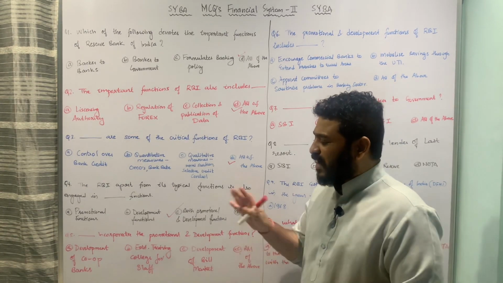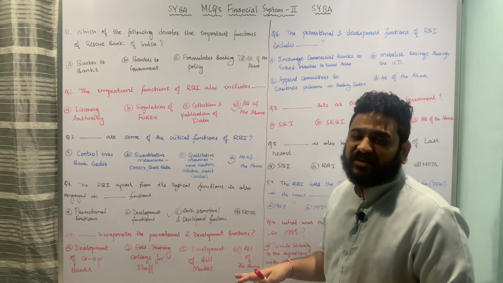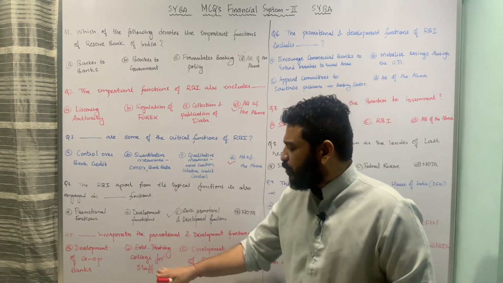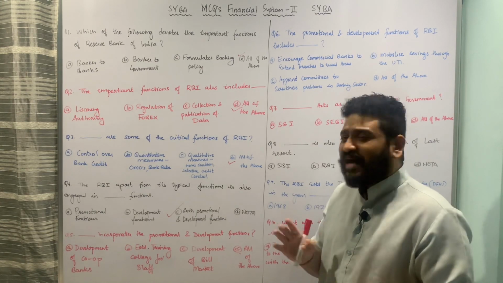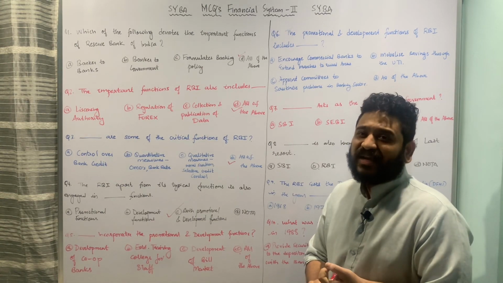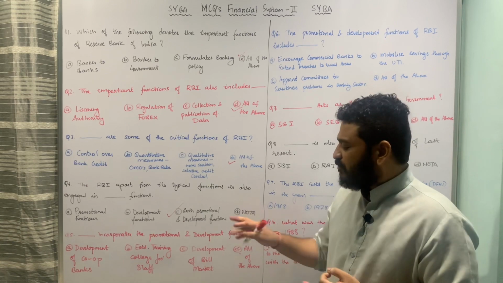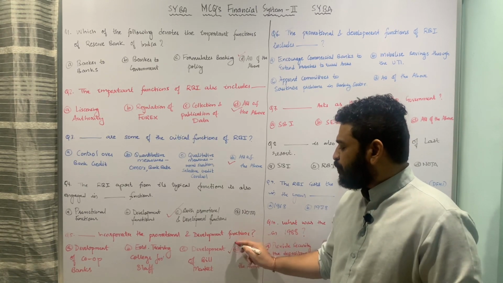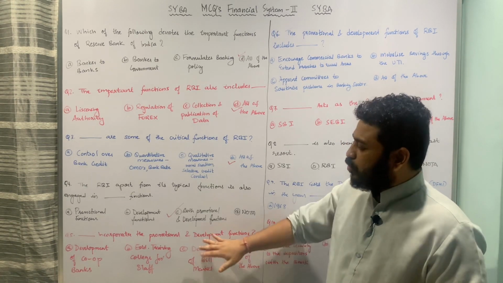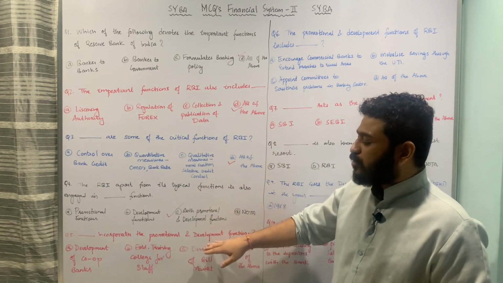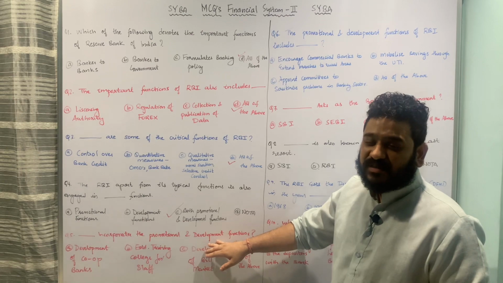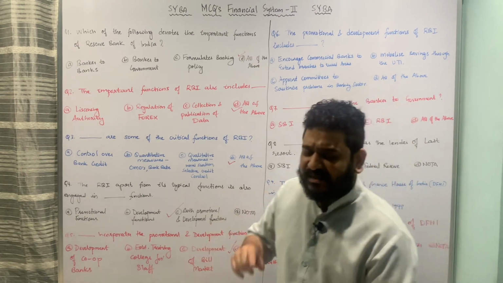So here dash incorporates promotional and development functions of Reserve Bank of India, all these 3 points. That means development of cooperative banks, development of bill market, as well as the establishment of training college for its staff, and therefore option D, all of the above, is the correct answer to this question. So I hope the regular or typical functions as well as the promotional and development functions of Reserve Bank of India are pretty much clear. Let us now move to the next question.